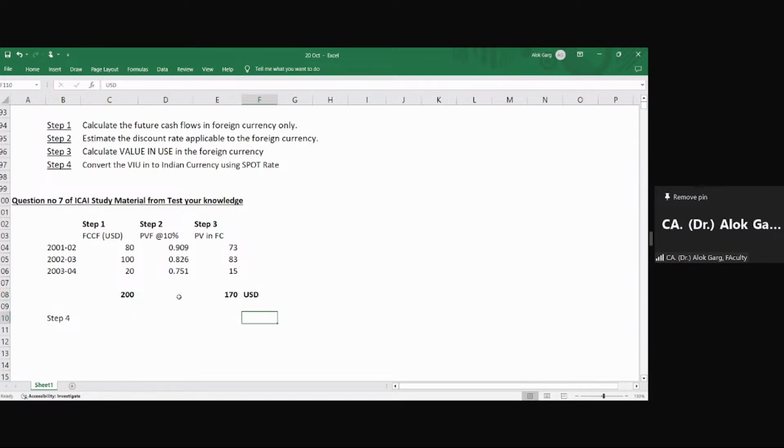Okay. So I need to apply the exchange rate. What is the exchange rate? What is the exchange rate on which date?